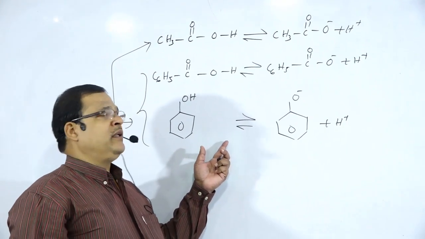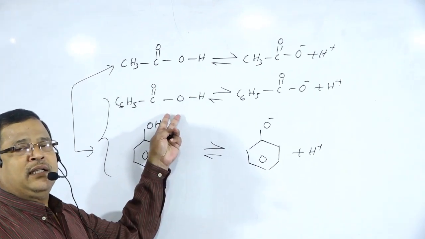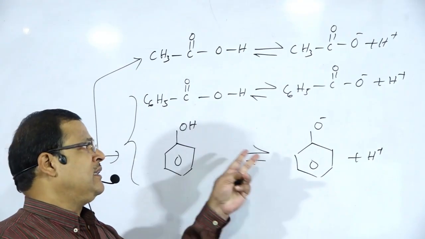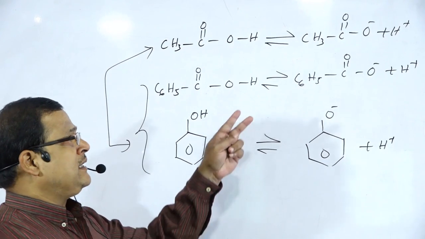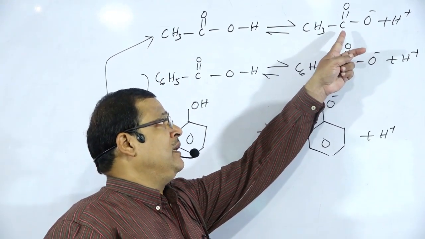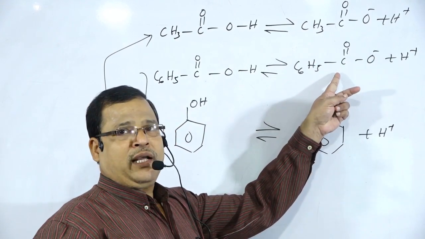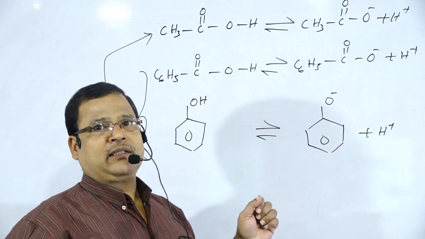The trend will be that these carboxylic acids are more acidic than phenol. Because if we draw the resonating structures, in the acetate ion or the benzoate ion, the negative charge remains over the more electronegative element.